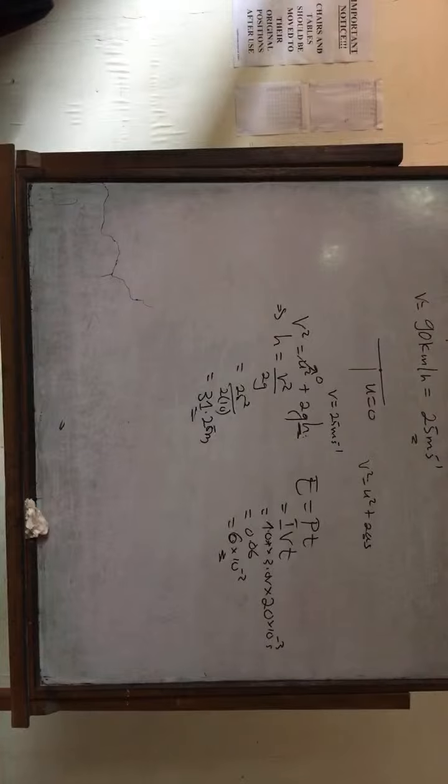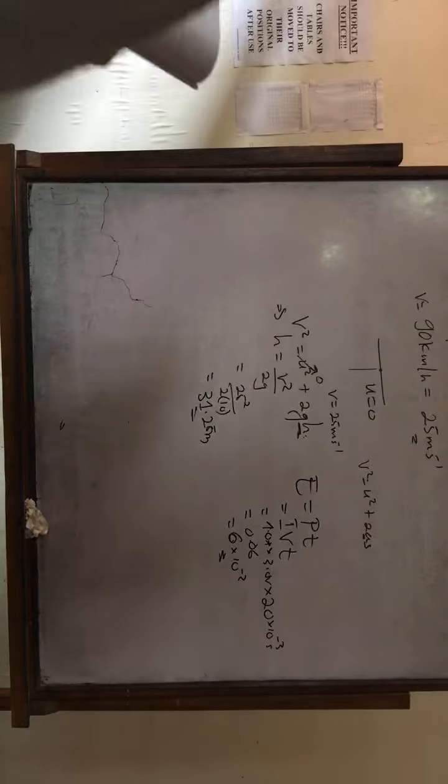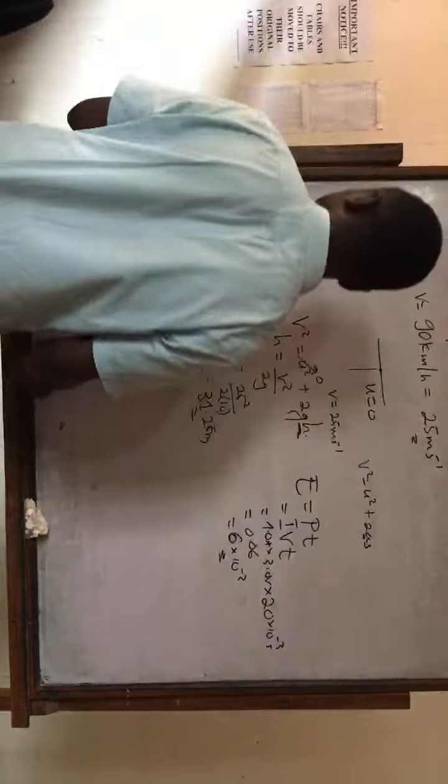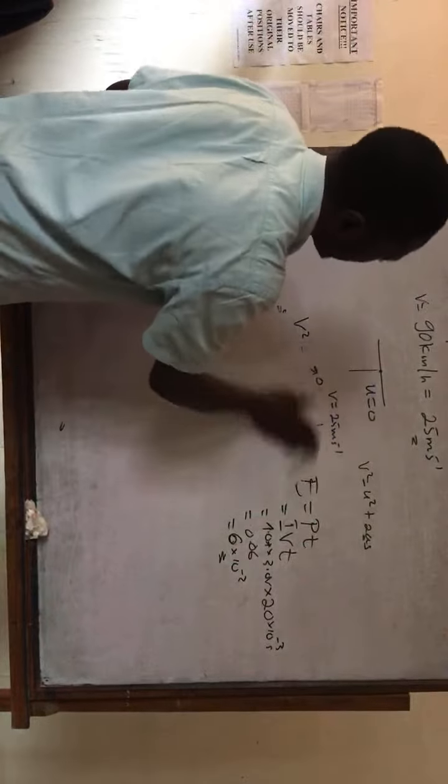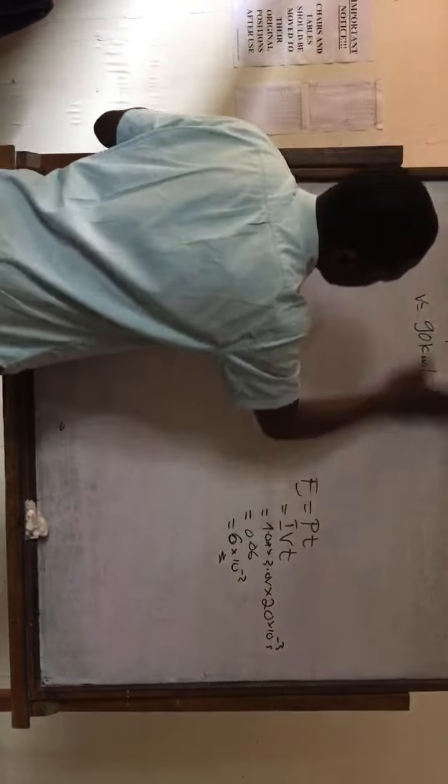Question 76 is the method of dimensions.